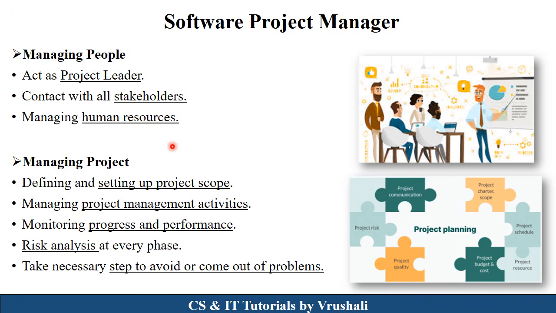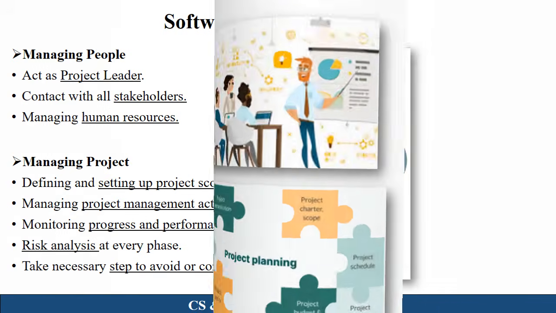The software project manager also defines the complete project scope, and which types of project management activities are there. They also monitor the complete progress and performance of the project. They also carry out risk analysis at every phase. And basically, they also avoid all types of problems that occur in each and every software development lifecycle phase. So basically, this project planning phase is handled by the software project manager.